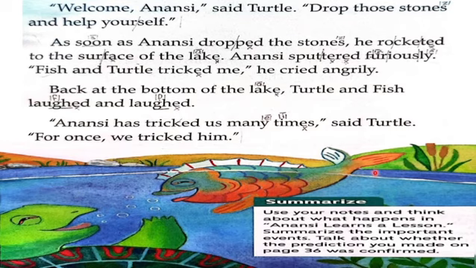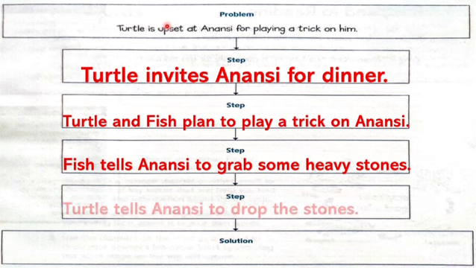And the last step, Turtle said, "Drop these stones and help yourself." So Turtle told Anansi to drop the stones in his house. So Turtle tells Anansi to drop the stones. This is the last step.